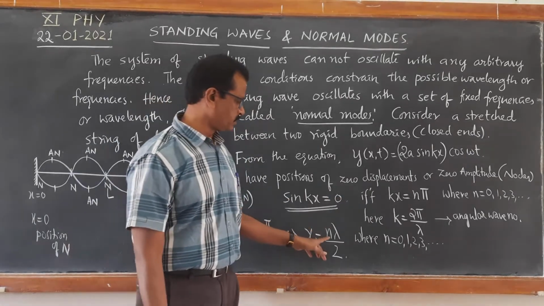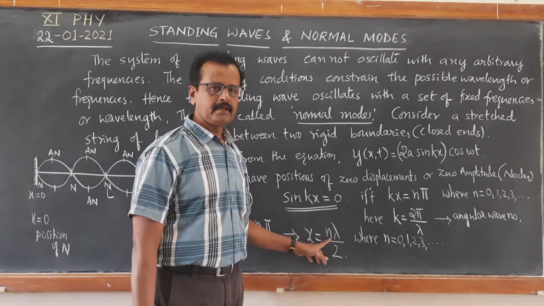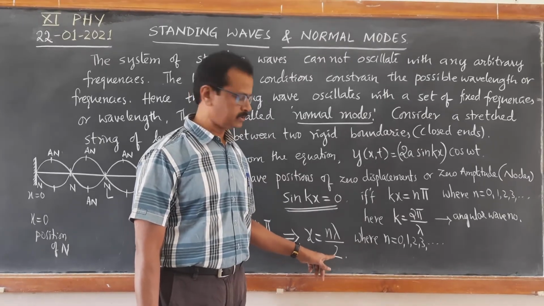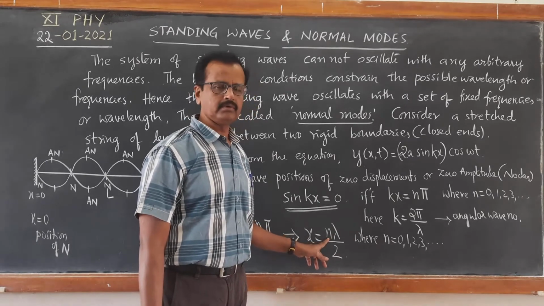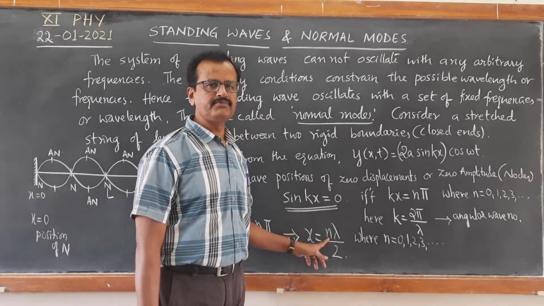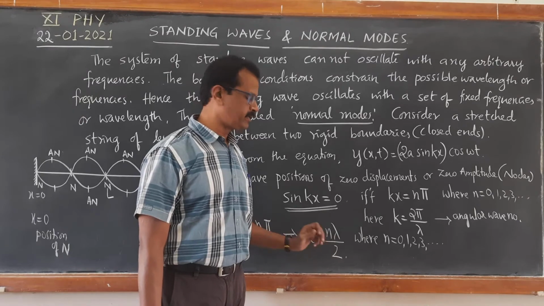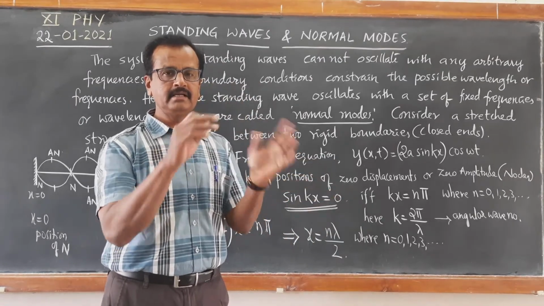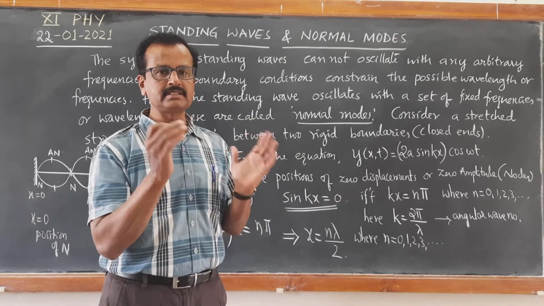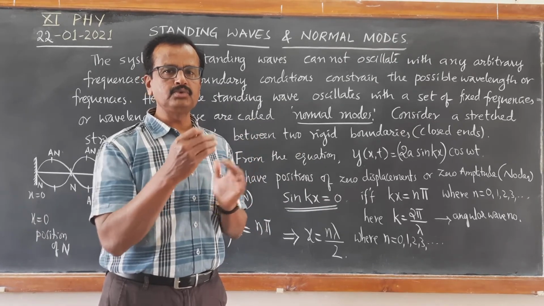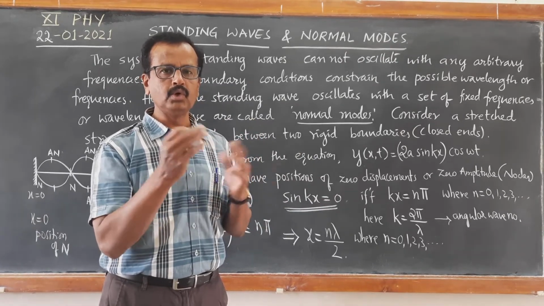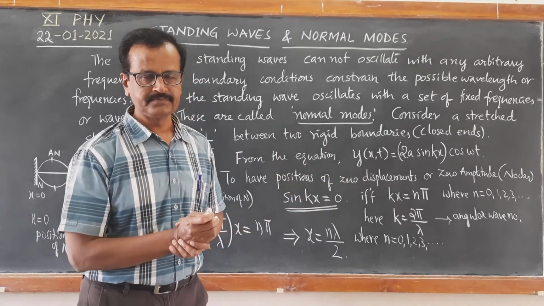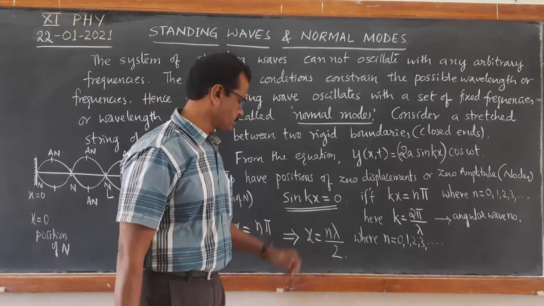Now suppose if you put n equal to 3, we get 3 lambda by 2. That is the position of fourth node. If you put n equal to 4, we get position of fifth node. That is 4 lambda by 2. So 4 lambda by 2 minus 3 lambda by 2, we get again lambda by 2. So the distance between two successive nodes is lambda by 2, half of the wavelength. That is evident from this equation.